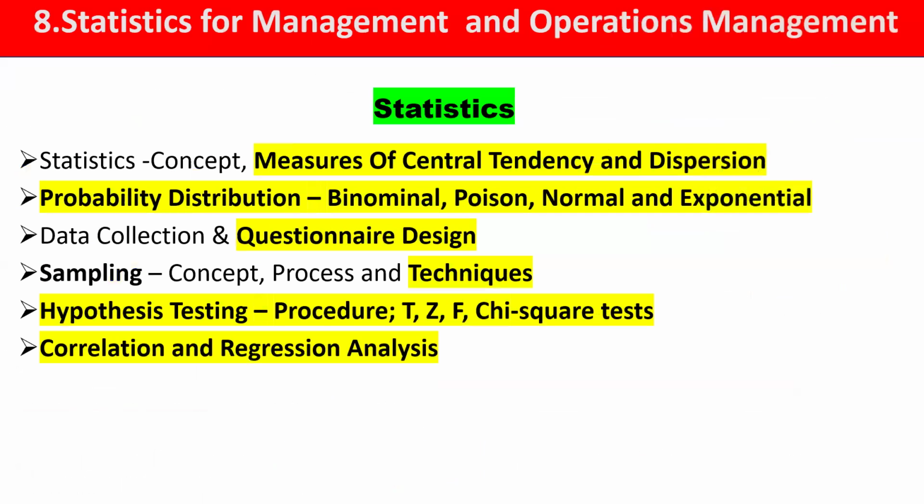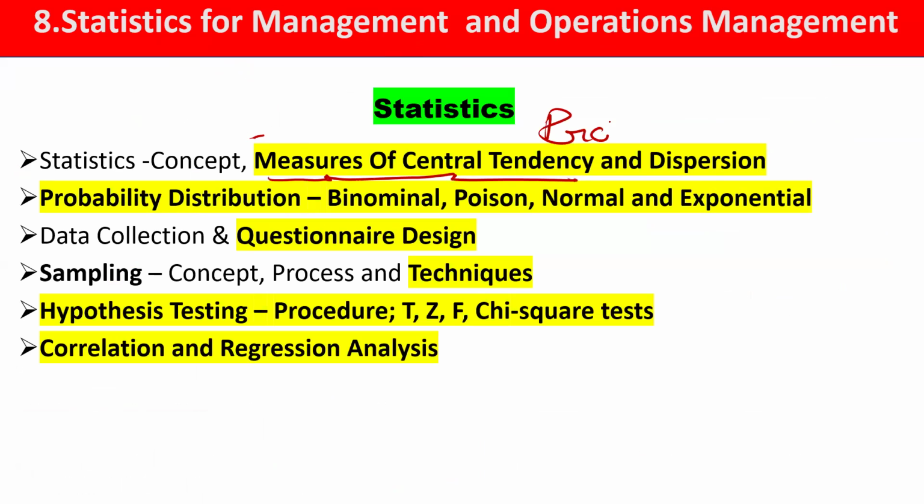Next comes statistics for management as well as operations management. In statistics, very basic things are given to you, but even these small units have their own importance, like what is descriptive and what is inferential statistics. What is the process involved in finding central tendency?